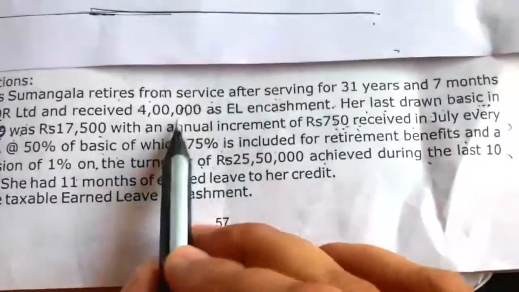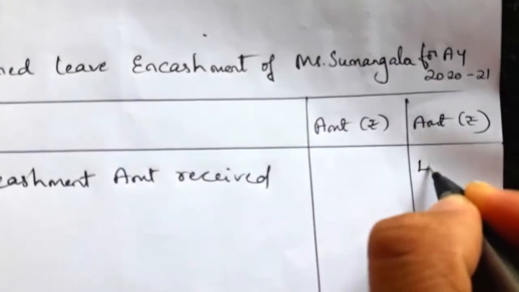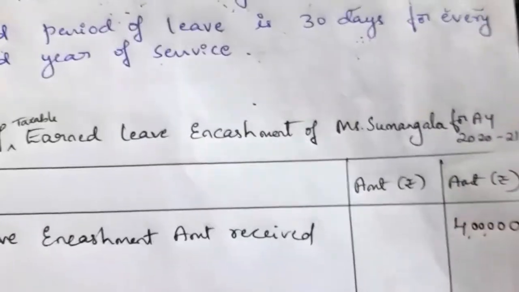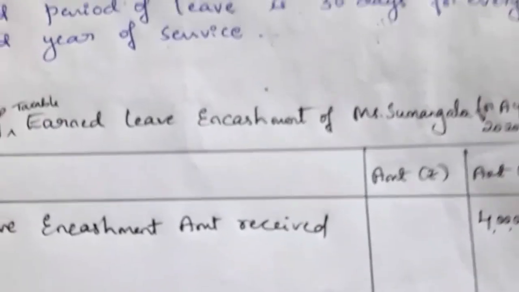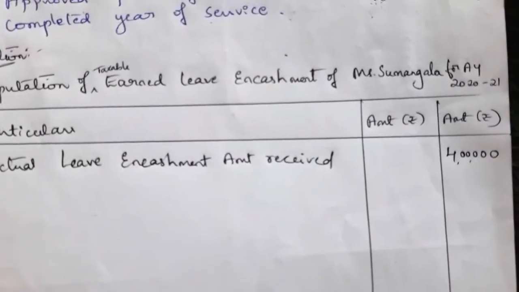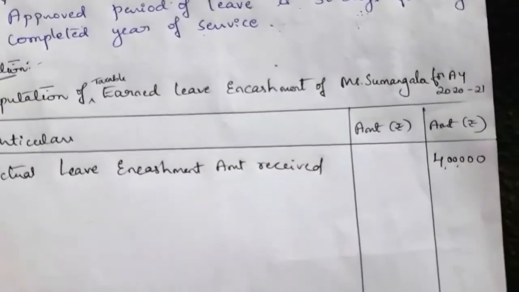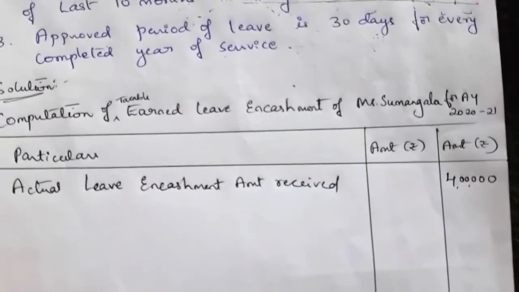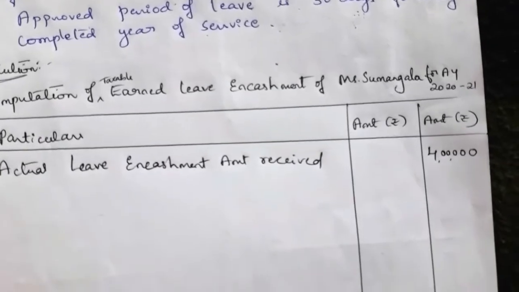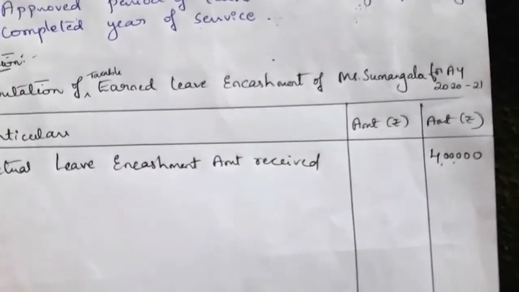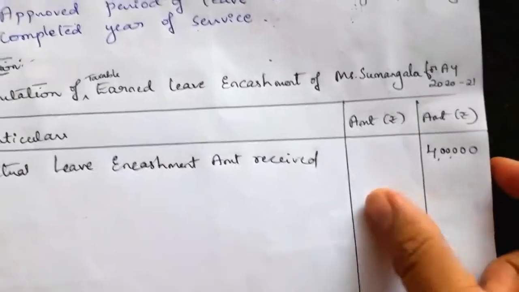That is rupees 4 lakh as EL encashment. She received rupees 4 lakh as earned leave encashment, which means she converted her earned leave into money. Finally she received the 4 lakh amount.